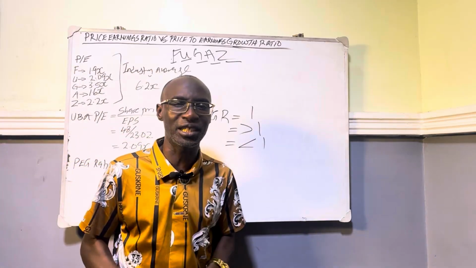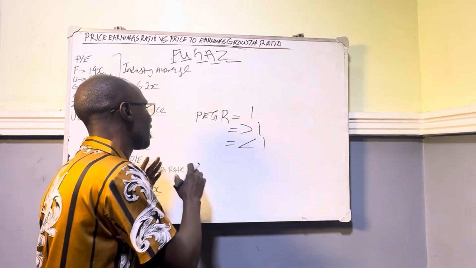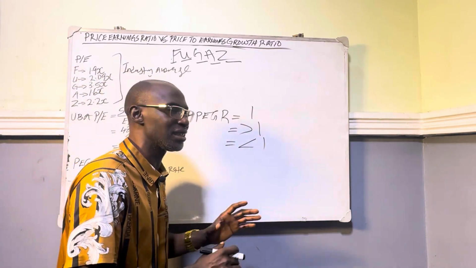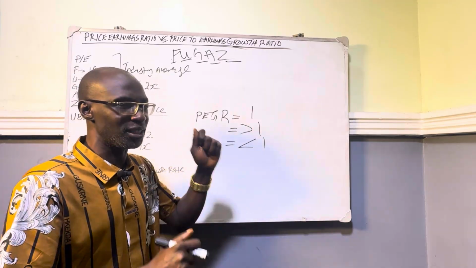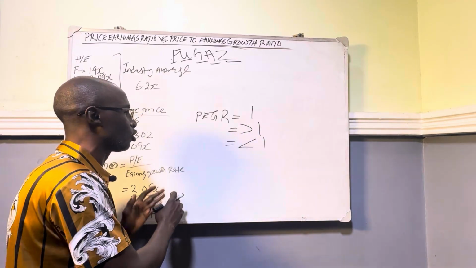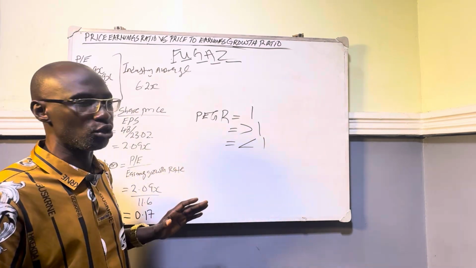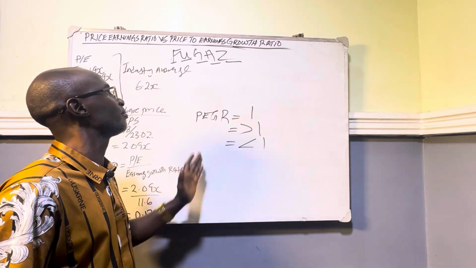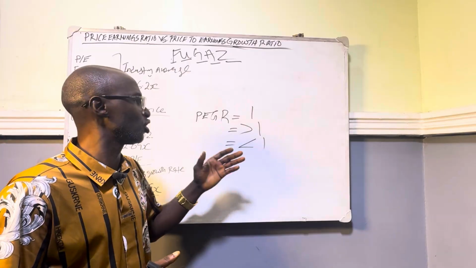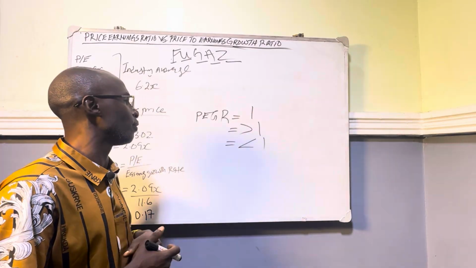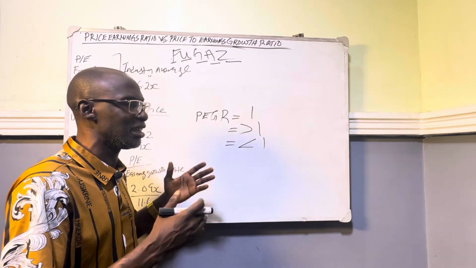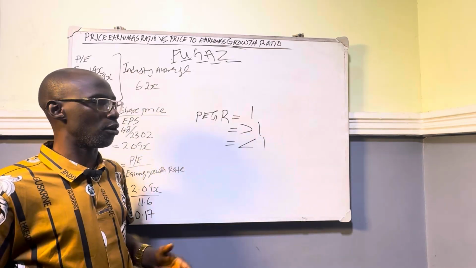to the growth potential of the company, because the PEG ratio is going to look at the growth expectation of the company. If you factor in the growth expectation of the company, the debt of the company is included in the PEG ratio, which is not the same with the P ratio. The P ratio will not factor in the debt of the company. It will not even give you the insight into the cash flow of the company.